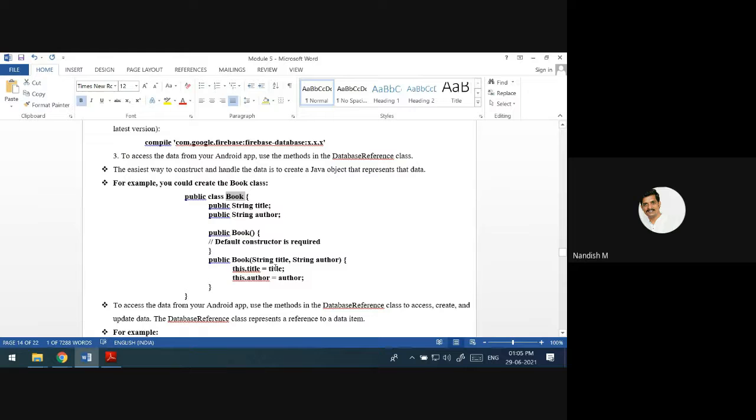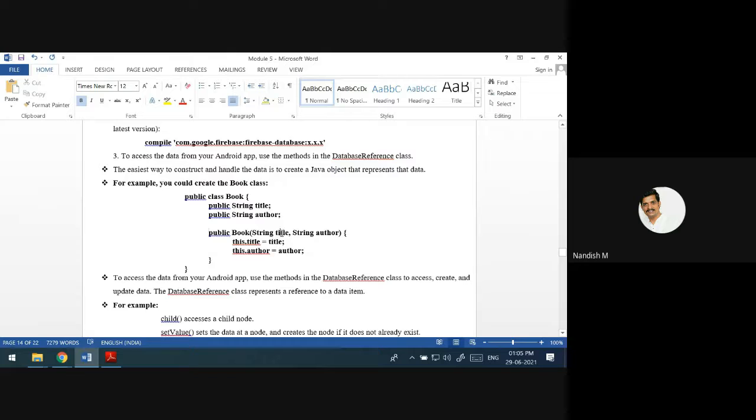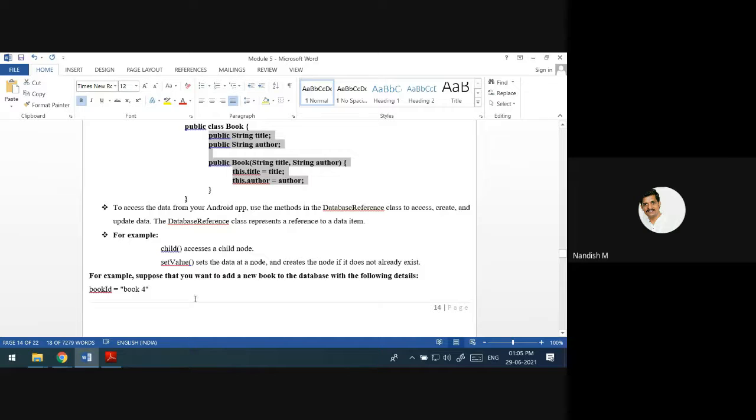See here, what exactly is there in the book: there will be a title and an author. Just leave this constructor, the default constructor. If I pass a title and an author, that gets set by this method. Don't worry about this class. First we'll see the functions for how to add data to Firebase programmatically. There is a child function and there is a setValue function.